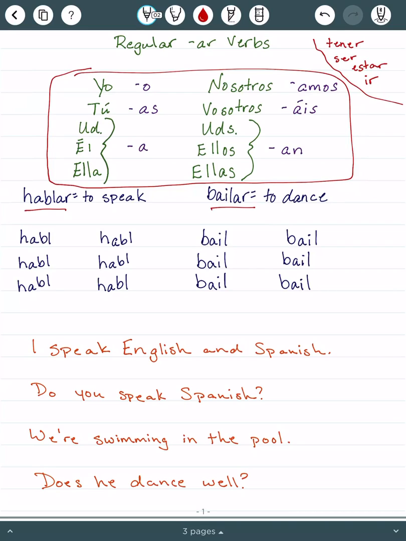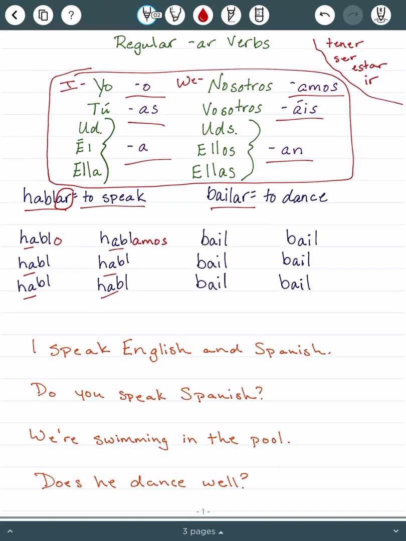So you're going to take the AR off. So if your verb is hablar, take off the AR, and that leaves you with your stem. Write that stem down 6 times for the 6 different conjugations. And then you add your new ending. So if you want to say not just to speak, but I speak, then I is yo, so we add an O there. So hablo means I speak. If I want to say we speak, you know that we is nosotros, so you add amos. So hablamos means we speak.